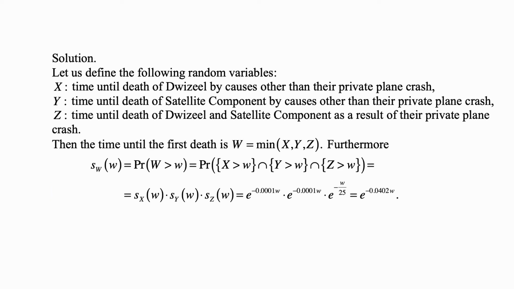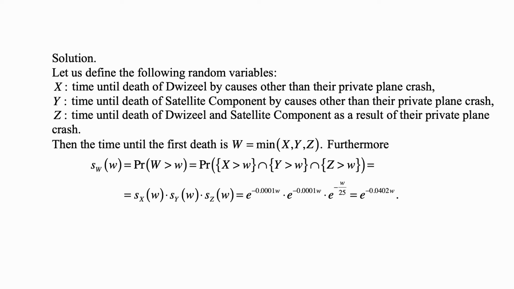And here's the solution. Let us define the following random variables. X is the time until death of Dwight Zeal by causes other than their private plane crash. Y is the time until death of Satellite Component by causes other than their private plane crash. Z is the time until death of Dwight Zeal and Satellite Component as a result of their private plane crash. Then the time until the first death is W equals the minimum of X, Y, and Z.